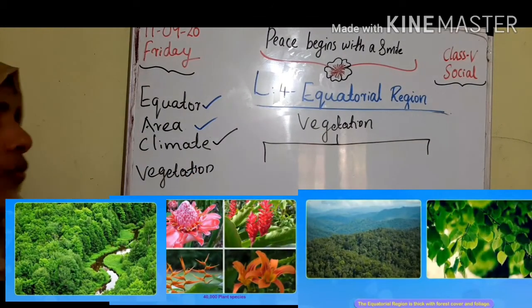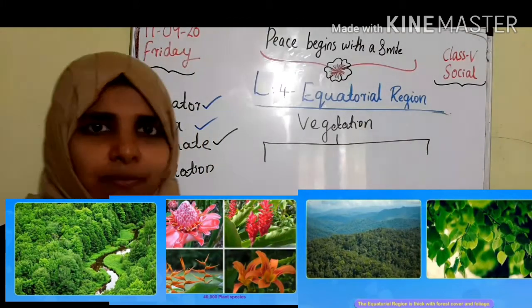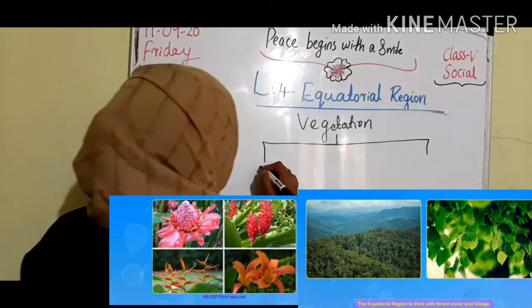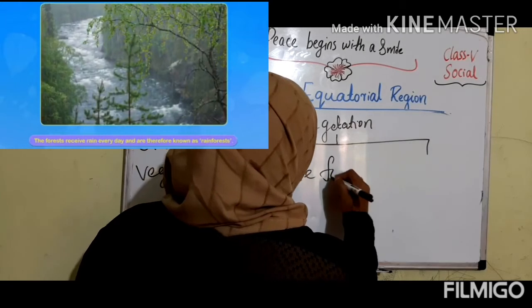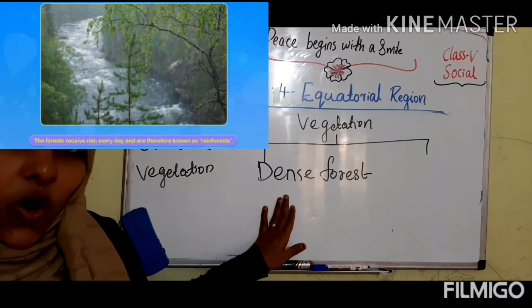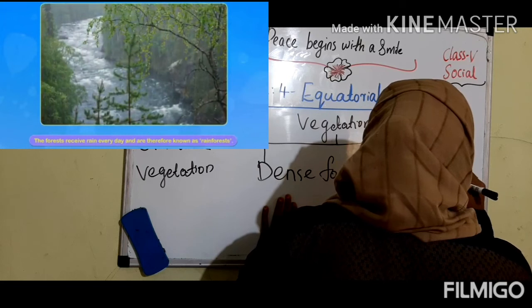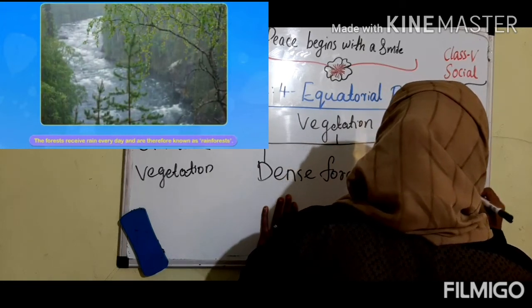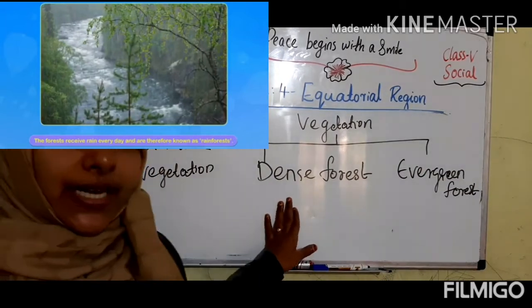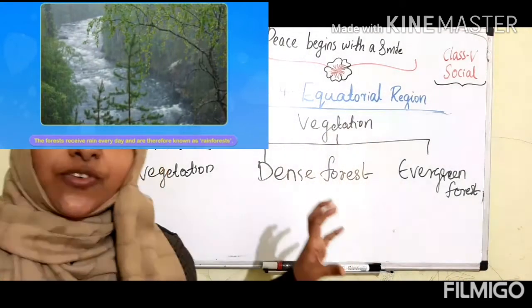Dear children, you know the forest is a dense forest. In the equatorial region we can say dense forest because of excessive rainfall. And that's why it is also called rainforest or evergreen forest. This equatorial region forest is also called evergreen forest or rainforest, and it is also a dense forest. Because of excessive rainfall, we call the equatorial region forest a dense forest.